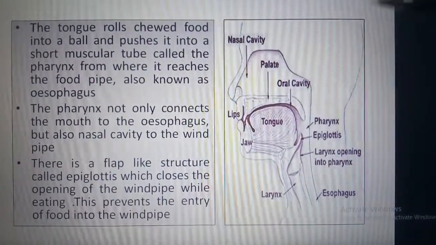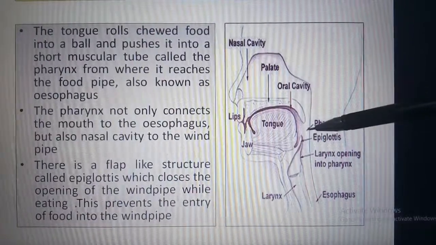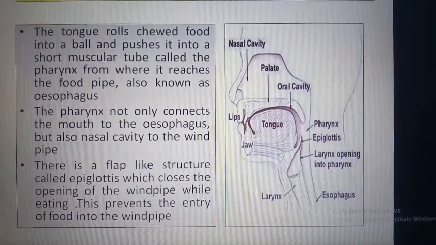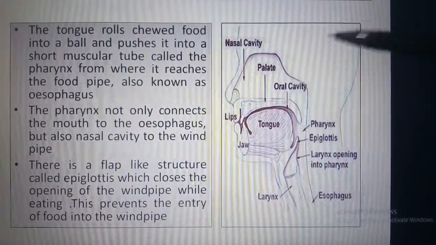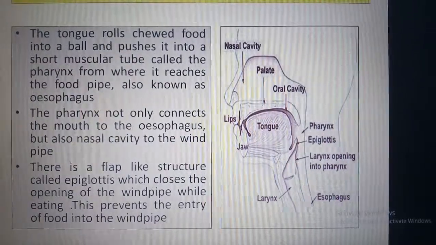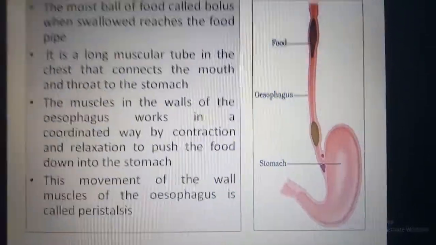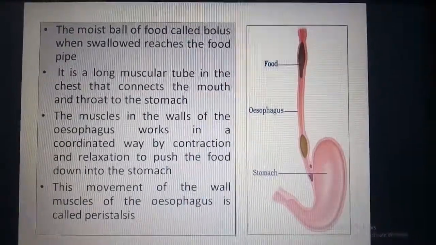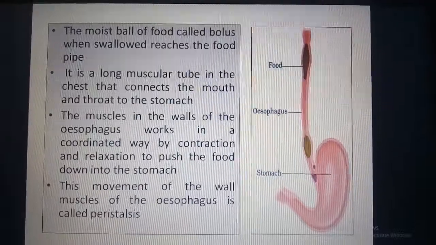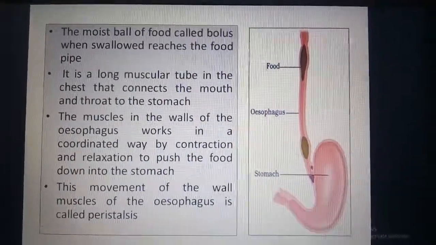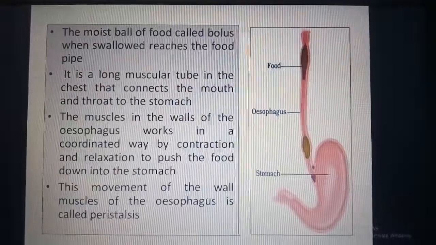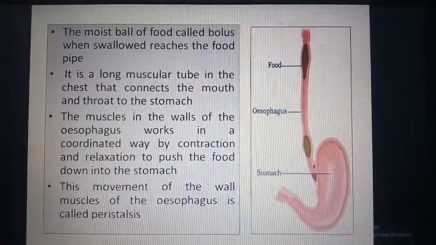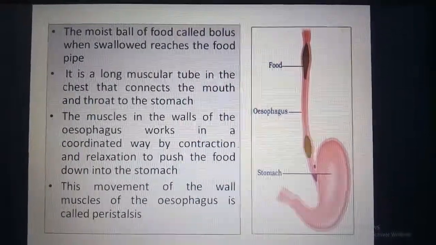So I hope you have understood that the pharynx is here and the epiglottis closes the windpipe, not allowing the food to enter into the windpipe, and the food gradually enters into the oesophagus. Now the food, which is in the form of a ball, is called a bolus. When swallowed, it reaches the food pipe. You must be thinking that it goes straight away into the food pipe and falls into the stomach. No. It goes slowly and gradually.